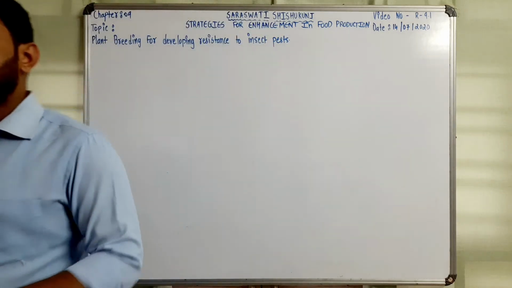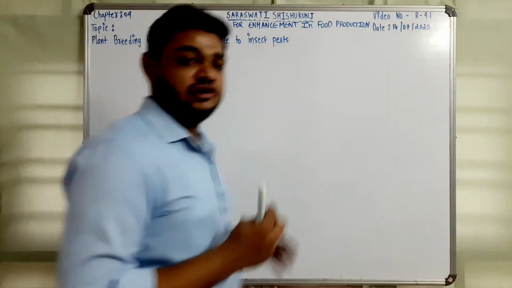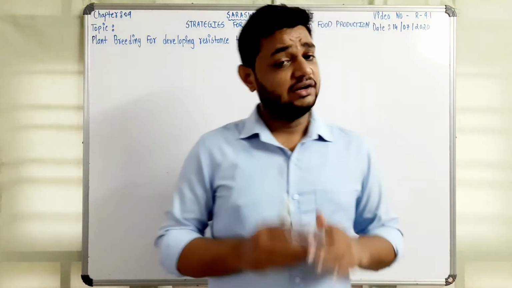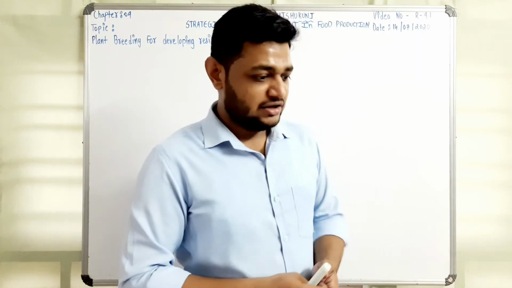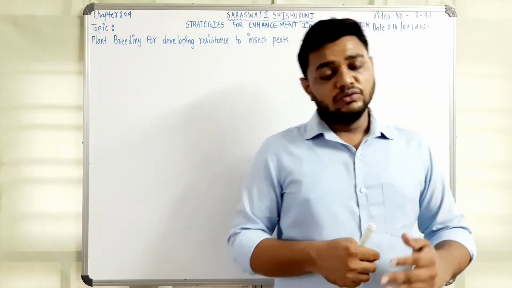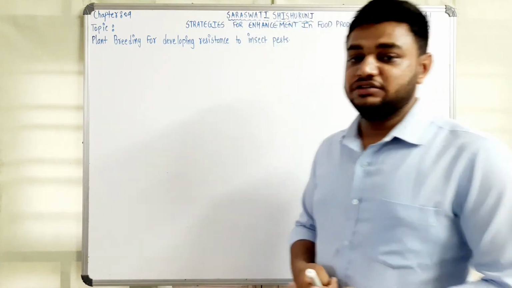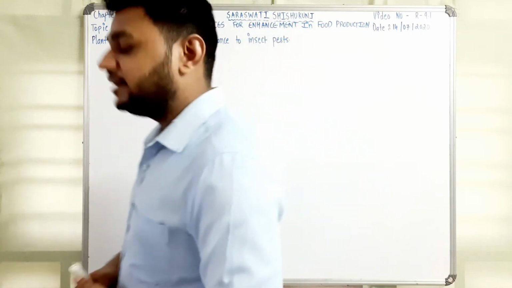Now, whenever there is a word resistance, what does resistance mean? We know that it is the ability of a plant to prevent the pathogen from attacking.